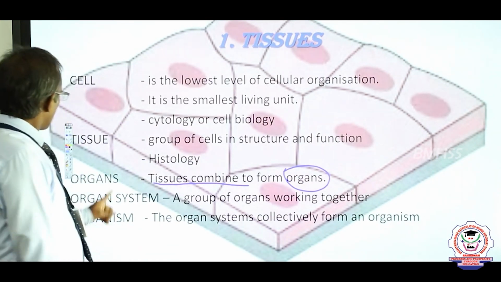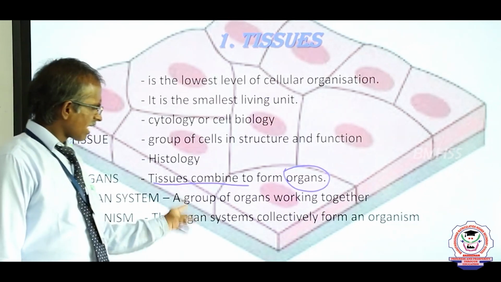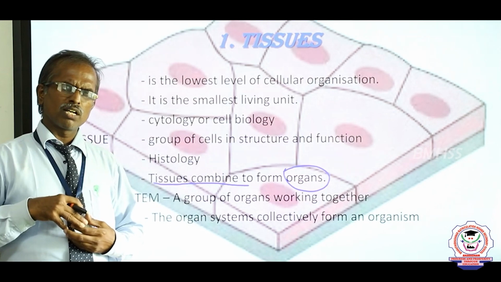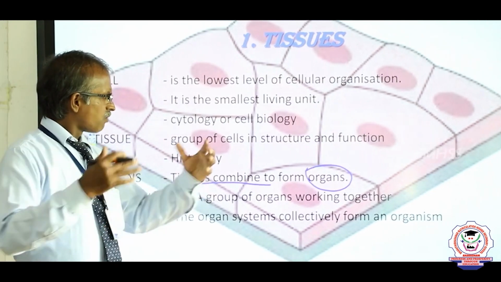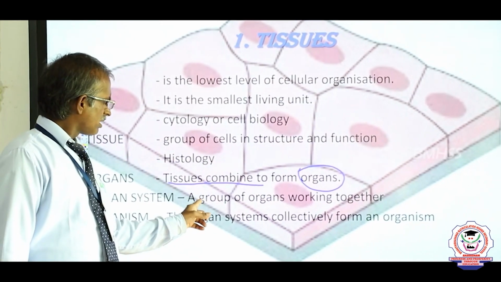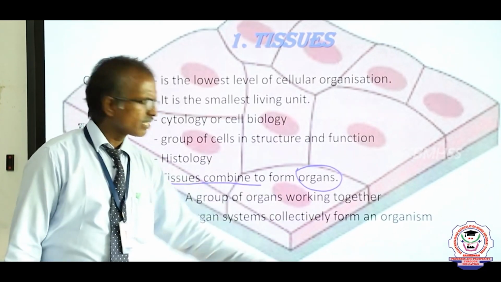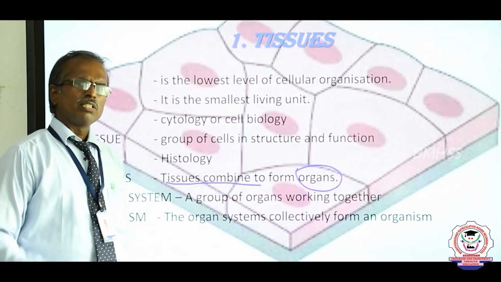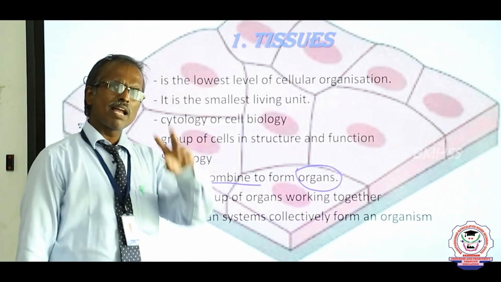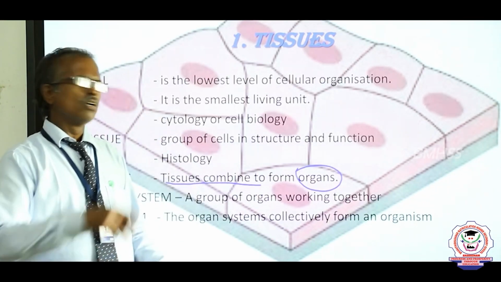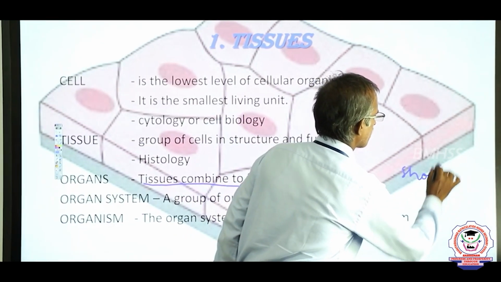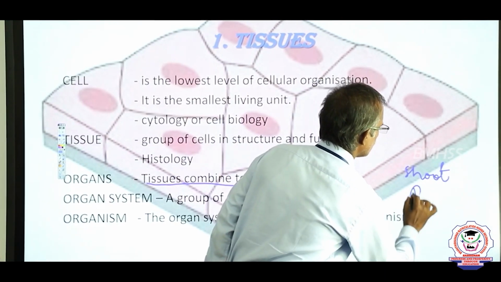Next, what is meant by an organ system? An organ system is several organs joined together to form a system, a group of organs working together. If we take plants, plants have two systems: the shoot system and the root system.